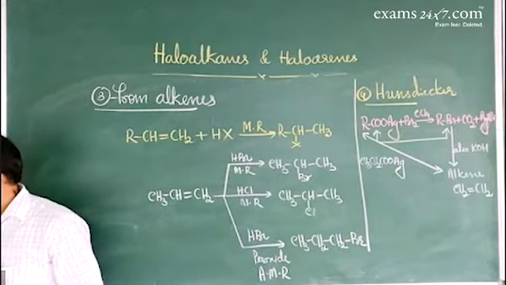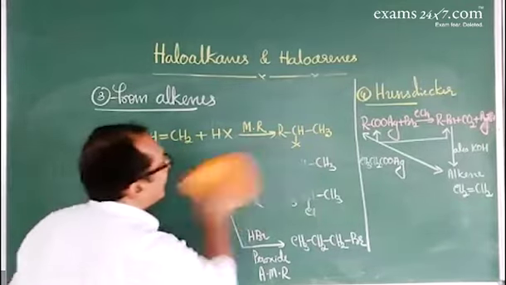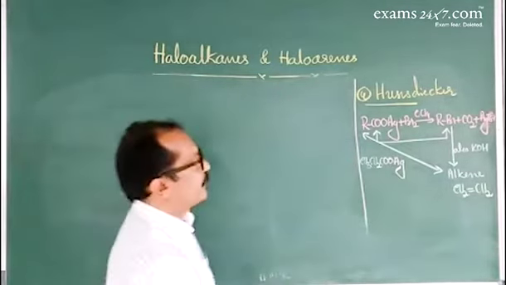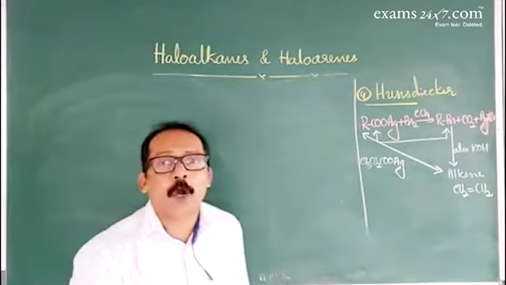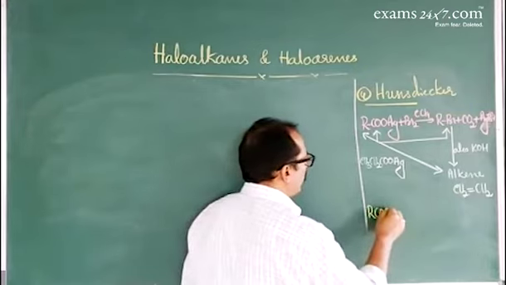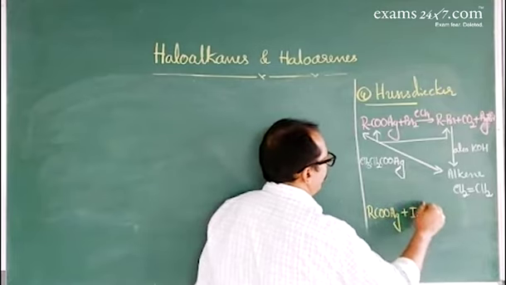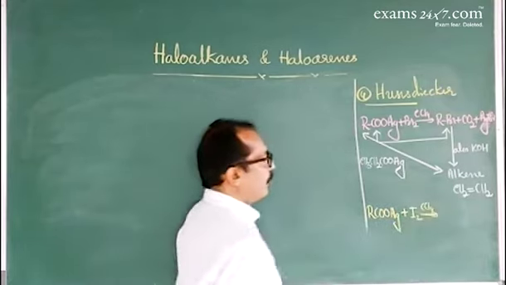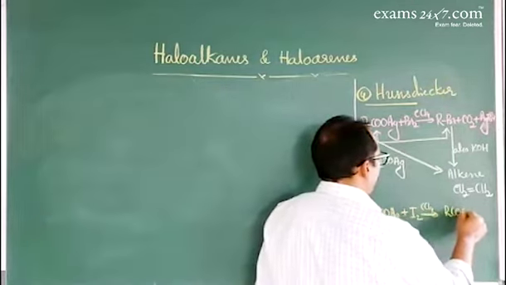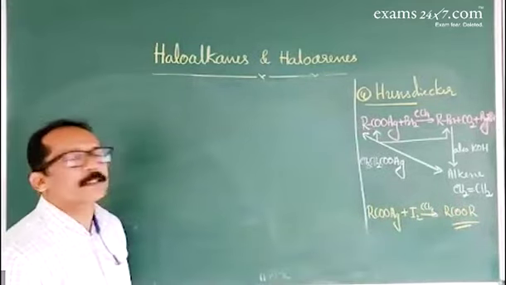Now the next method is about halide exchange. Okay. Now, one exceptional case of Hunsdiecker's reaction: iodides cannot be used, because when you take RCOOAg and I2 in the presence of CCl4, here it gives an ester. RCOOR, an ester, is formed. Therefore, iodides cannot be used in Hunsdiecker's reaction.